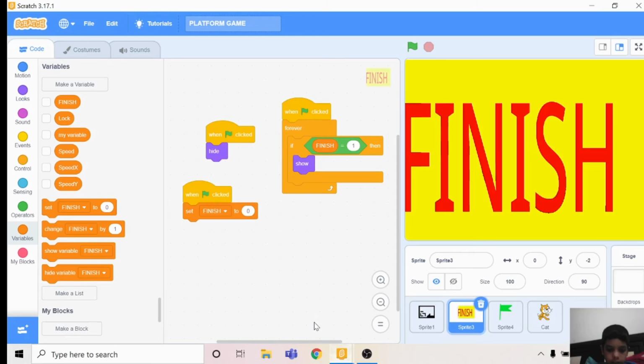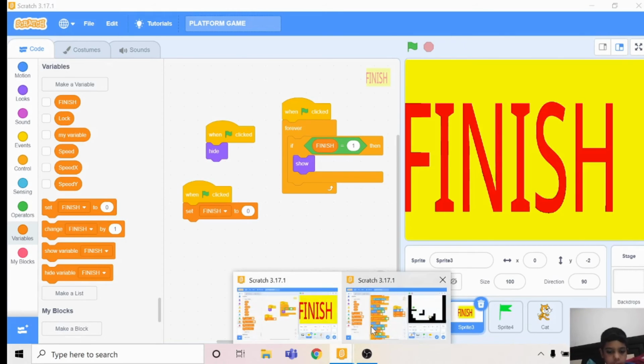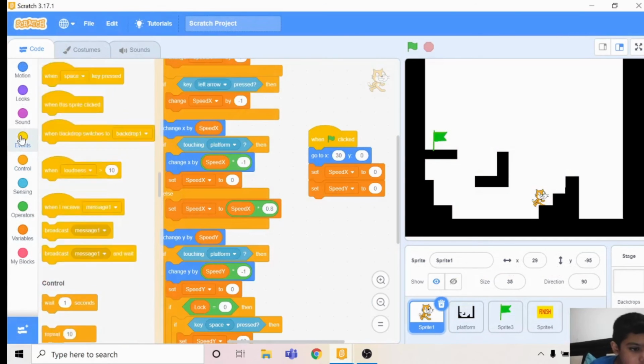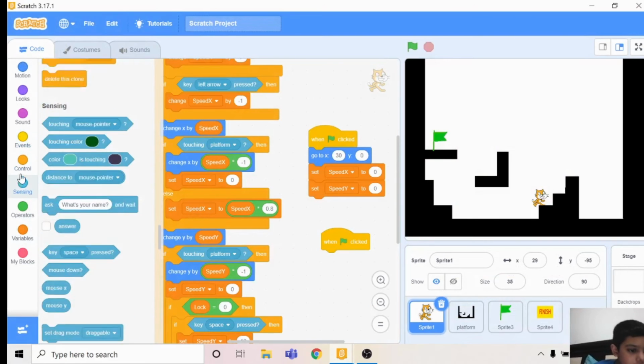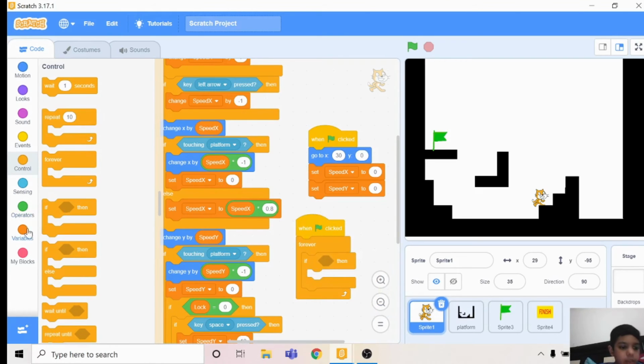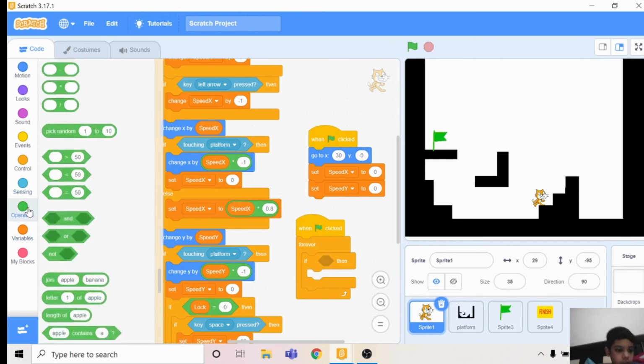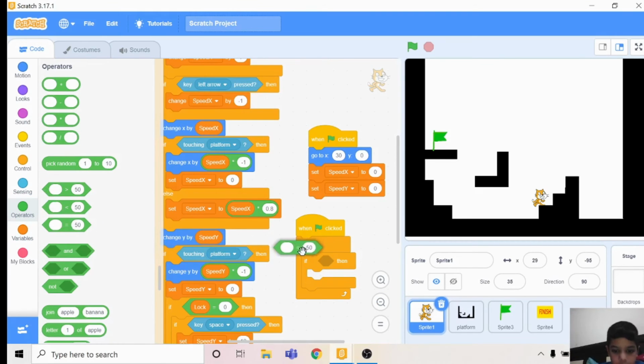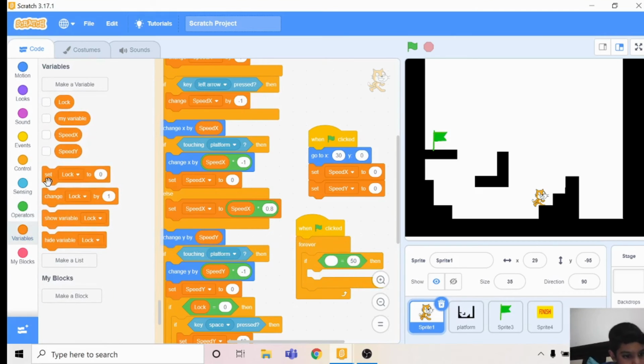What you do is, when flag is clicked, you take it up in controls. Take a forever. If then, go to operators, take in this equal sign, and go to variables.